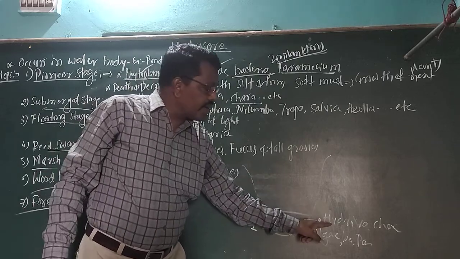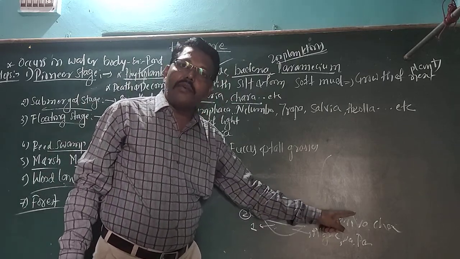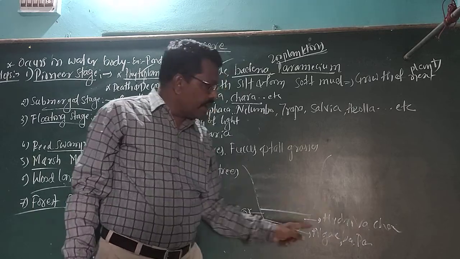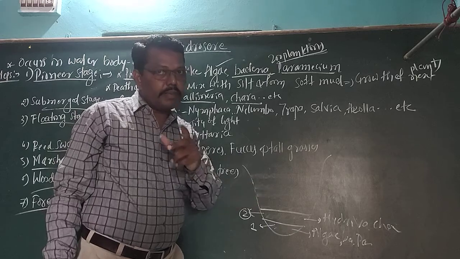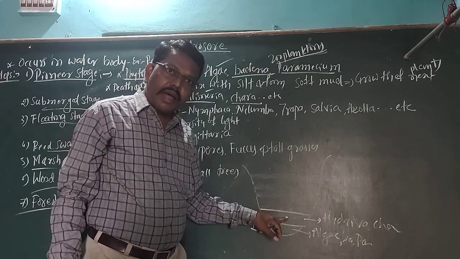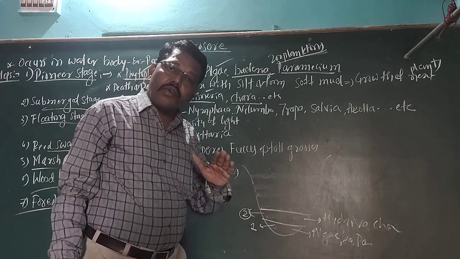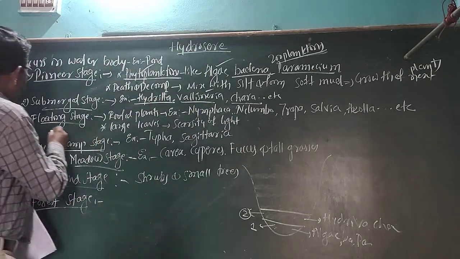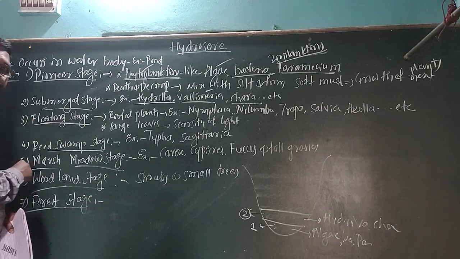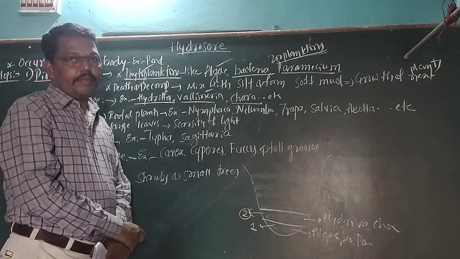Okay. Then after the death and decomposition of Hydrilla, Vallisneria, Chara plant, what will they form? Once again, they will form organic matter. Then this organic matter helps for the development of the next type of plant. Then the next type, the third stage, is called what? Floating stage is there.